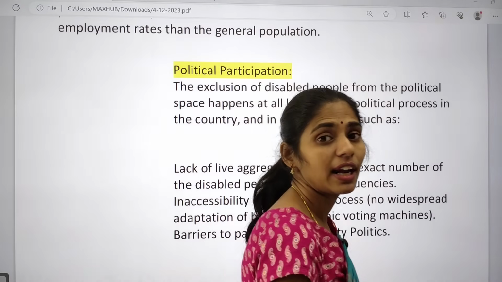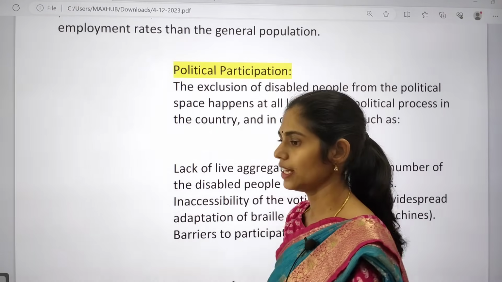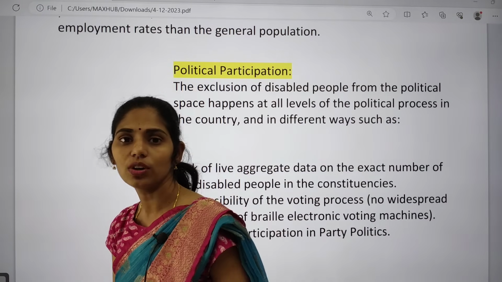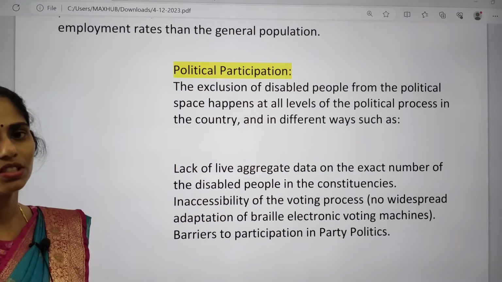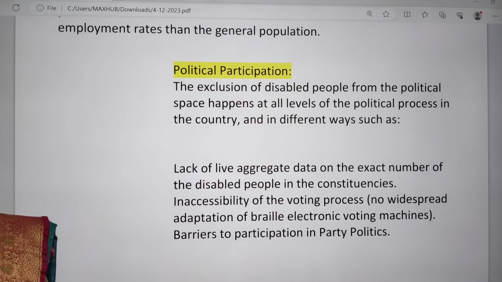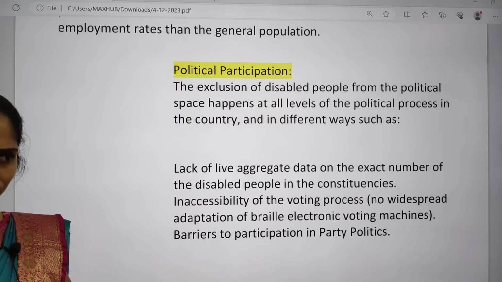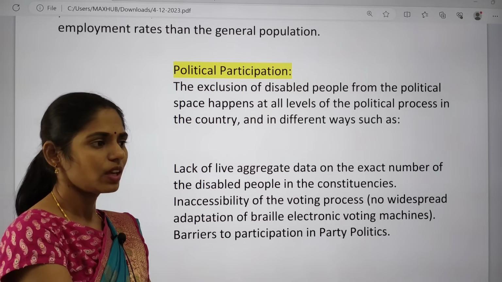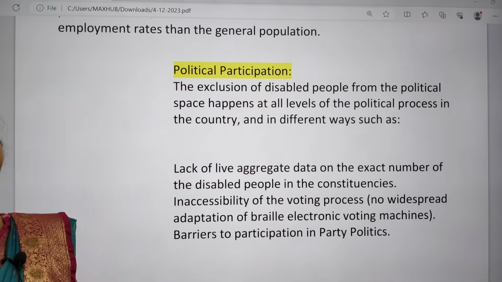I stood for around 2 to 2.5 hours to cast my vote, and I cast my vote at 4:50. I went to the polling booth at 2 o'clock, but there was a huge rush and a huge queue, and finally the gates were closed. Before the gates closed, I cast my vote.